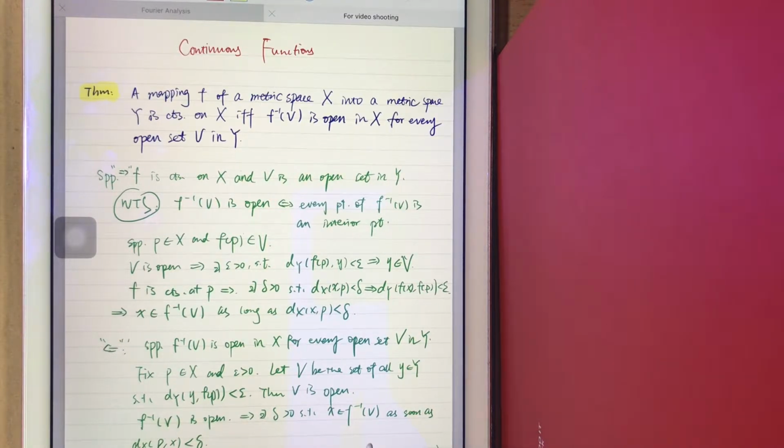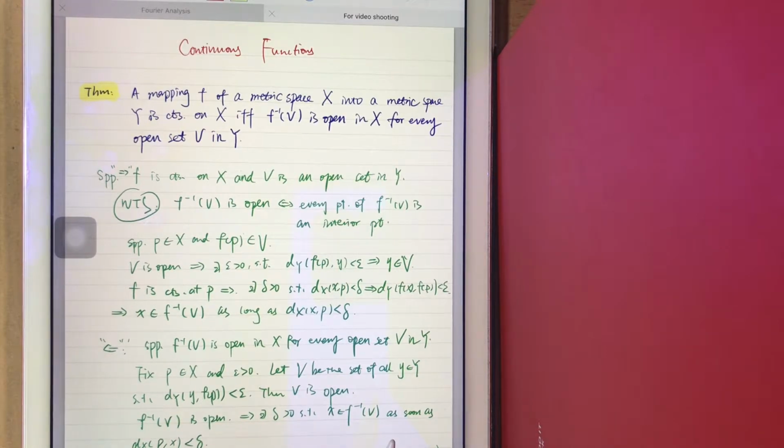The second one is we know that F is continuous at P. So by continuity, there exists delta larger than 0 such that when the distance between x and P is smaller than delta, that implies the distance between F(x) and F(P) is smaller than epsilon. This is simply the definition of continuity.